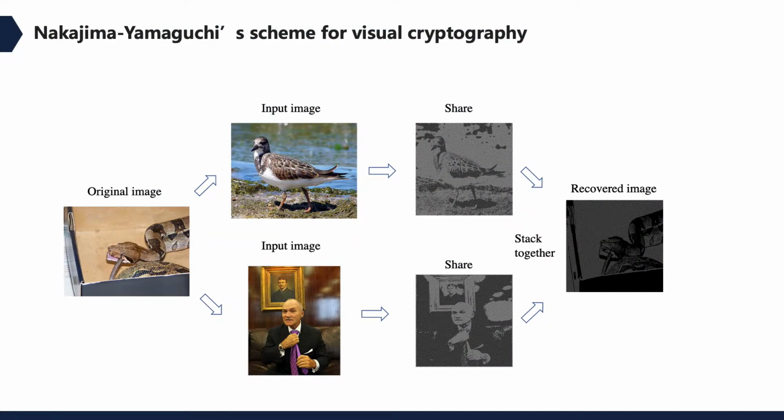Compared to the Host scheme, the Nakajima and Yamaguchi scheme is different. Besides the original image, this scheme takes two other images as containers. For hiding secret shares, an encrypted image is generated by combining a container and a piece of information from the original image. Then decryption is done by stacking the two shares together.